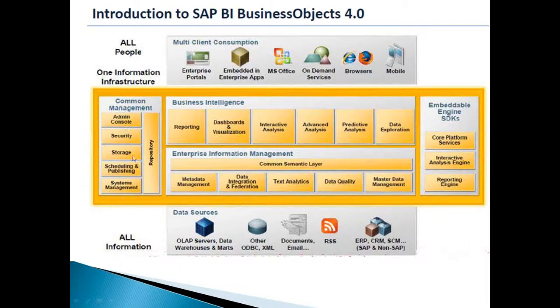Okay. And this entire yellow-marked area covers the entire BO client tools and how to create the semantic layer and how to do the reporting and all. Okay. So this is the infrastructure.